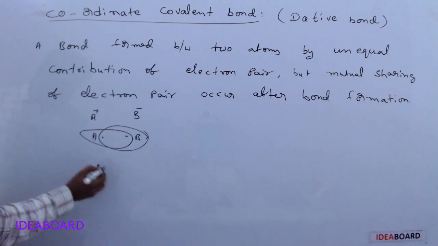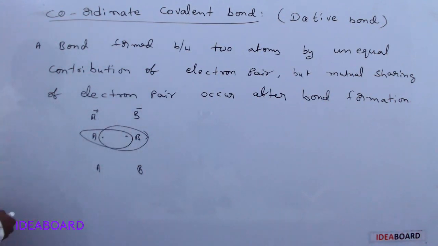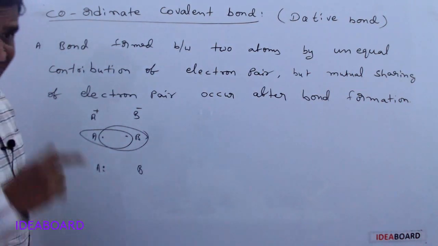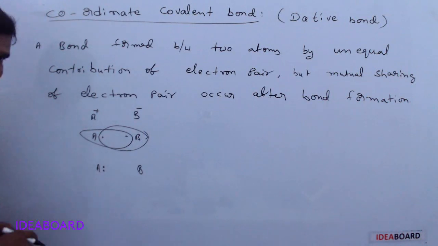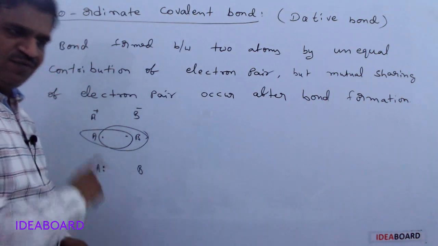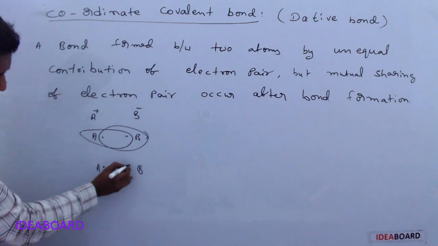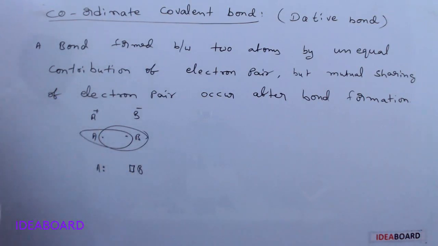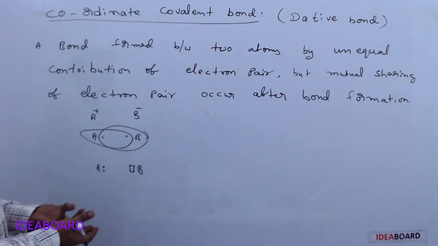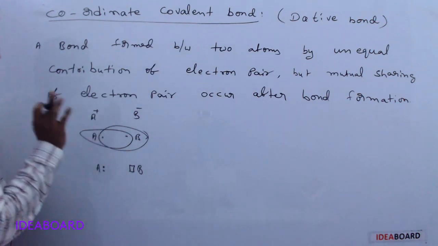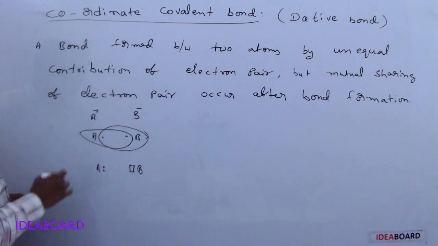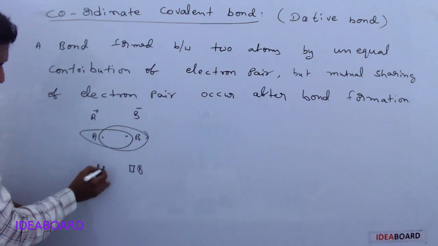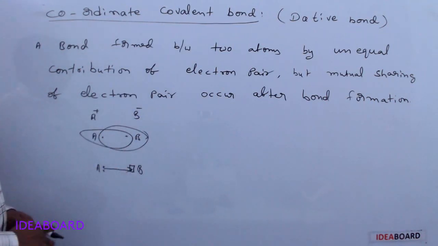But a coordinate covalent bond is formed when one atom gives the electron pair required for bonding, and the other provides a vacant orbital. It is not donating or contributing any electron. With a vacant orbital it simply comes, and the pair of electrons is shared between these two.